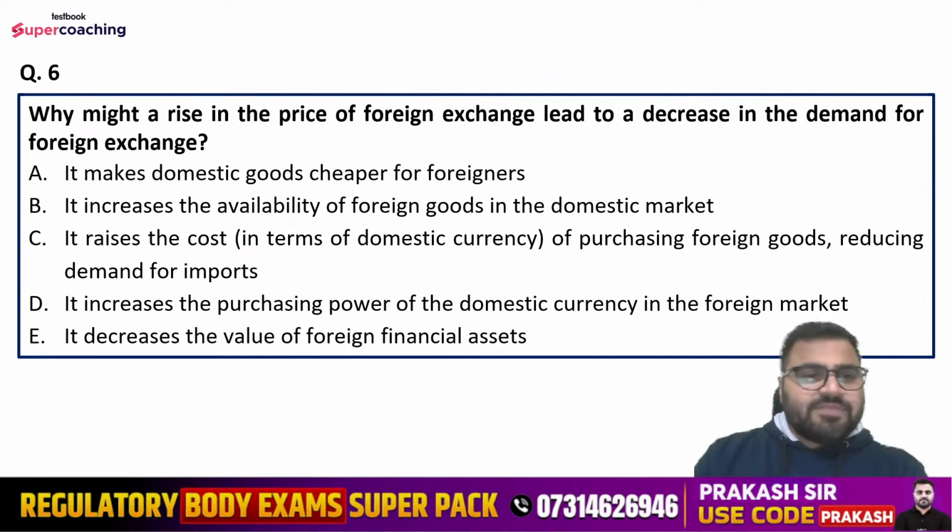Question number 6 is, why might a rise in the price of a foreign exchange lead to a decrease in the demand for foreign exchange? Options are: it makes domestic goods cheaper for foreigners; it increases the availability of foreign goods in the domestic market; it raises the cost of purchasing foreign goods, reducing demand for imports; it increases the purchasing power of the domestic currency in the foreign market; or it decreases the value of foreign financial assets.